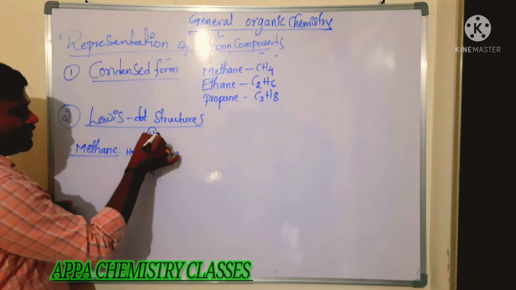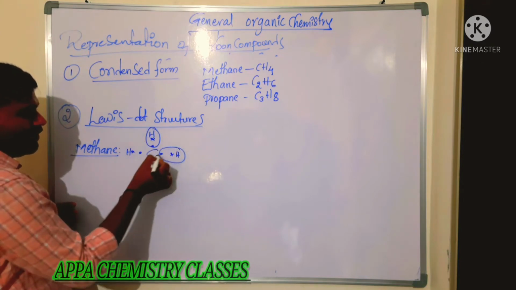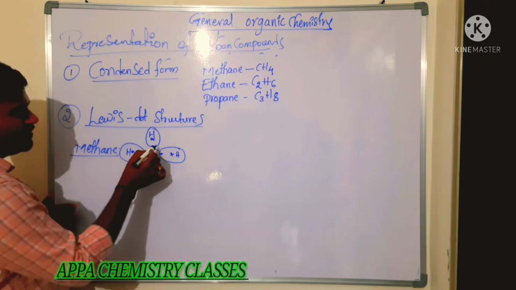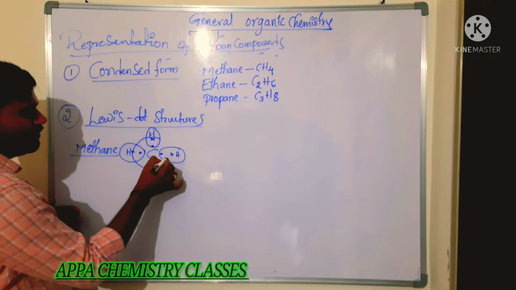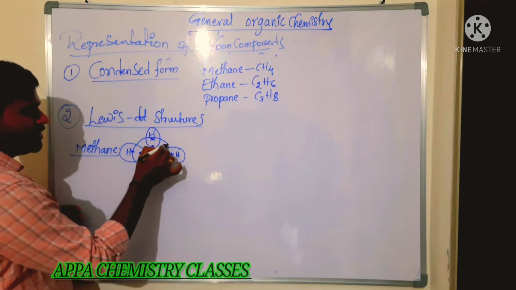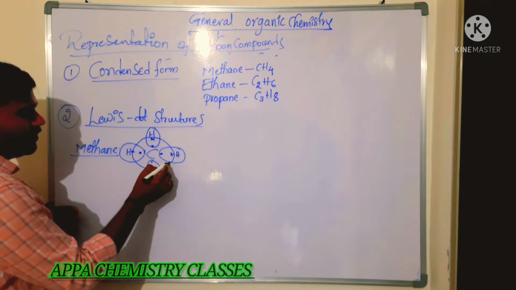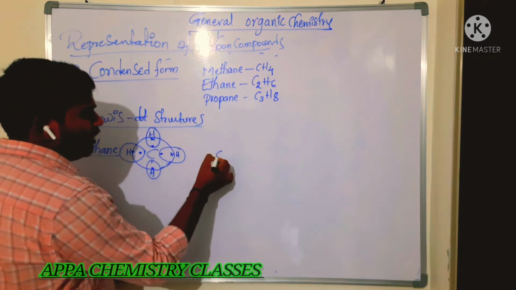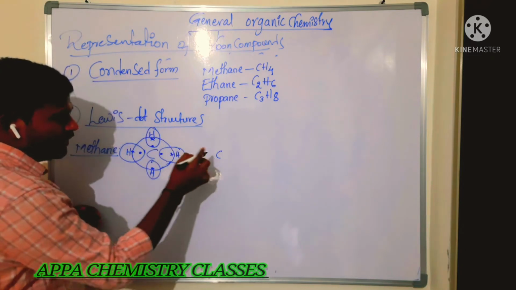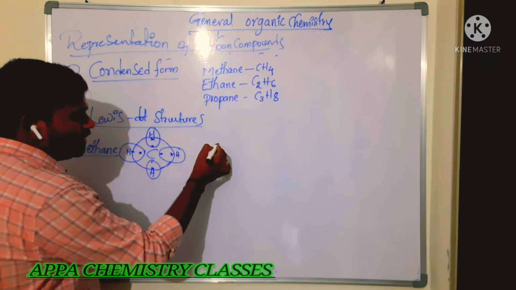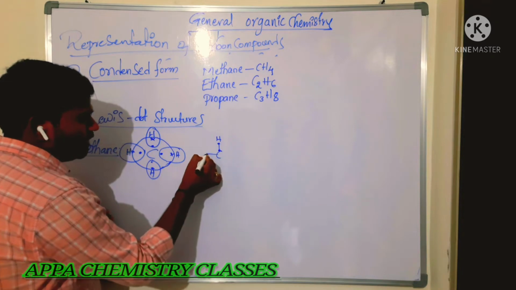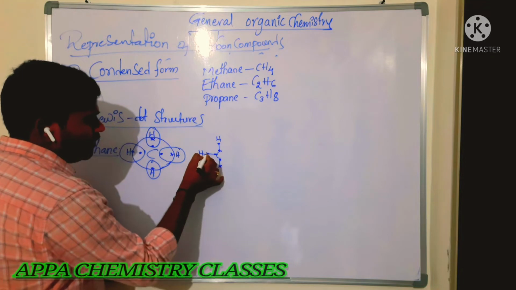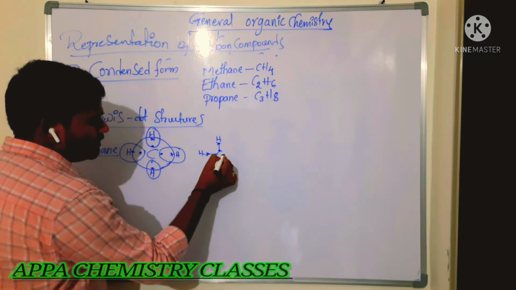These two dots will be shared between these two atoms. By sharing one pair of electrons, one bond is formed. By sharing 2 pairs of electrons, 2 bonds are formed. By sharing 3 pairs of electrons, a triple bond is formed between the atoms. Now between carbon and hydrogen, how many pairs of electrons are shared? 1 pair. So we get 1 bond between carbon and hydrogen, here 1 bond, here also 1 bond, and here a bond is formed.